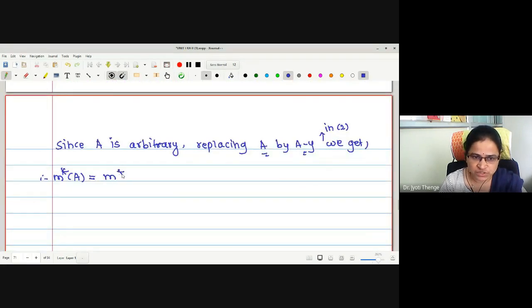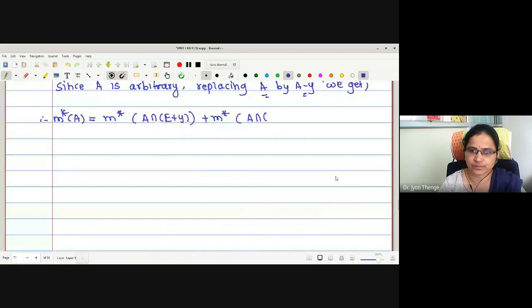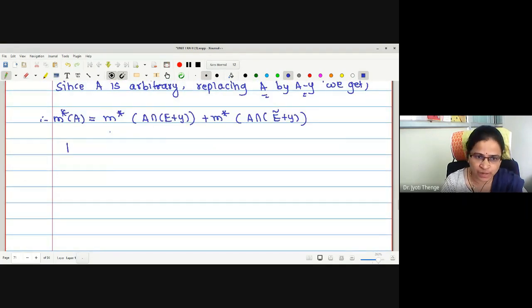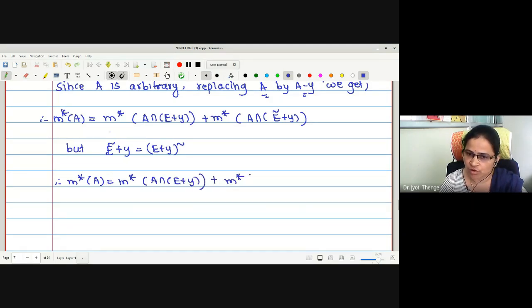But m star of A is m star of A intersection E plus Y added with m star of A intersection E complement plus Y. Now again, by similar reasoning as with this example, one can find the value of E complement plus Y. But E complement plus Y can be written as the complement of E plus Y. Therefore, replacing the value in the above statement, we get m star of A is m star of A intersection E plus Y added with m star of A intersection the complement of E plus Y. Therefore, looking at this statement, may I say E plus Y is a measurable set.